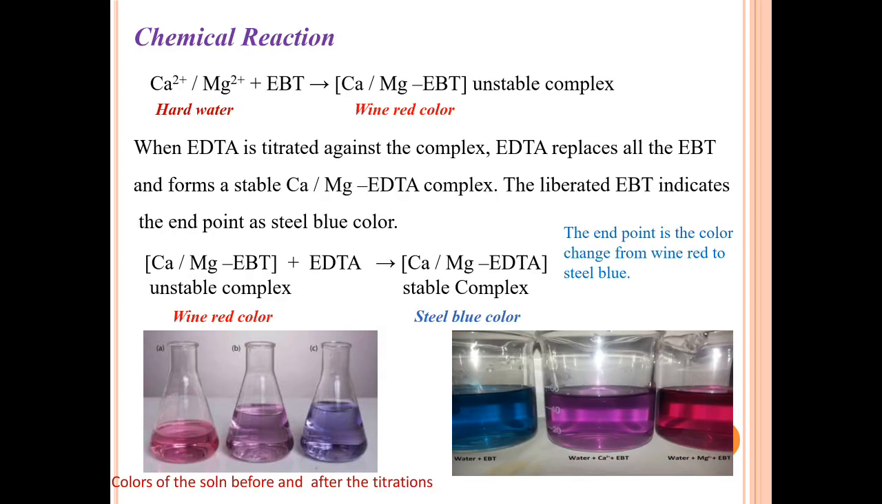Here I have shown the simple chemical reaction of this estimation. Calcium 2+ and magnesium 2+ ions present in hard water react with the EBT, Eriochrome Black T. It gives a calcium magnesium EBT unstable complex, a wine red colored solution. When EDTA is titrated against the complex, EDTA replaces all the EBT and forms a stable calcium magnesium EDTA complex. The liberated EBT indicates the end point as a steel blue color.